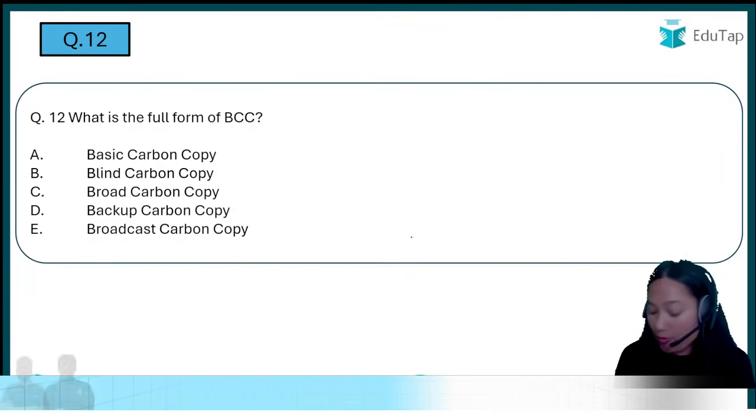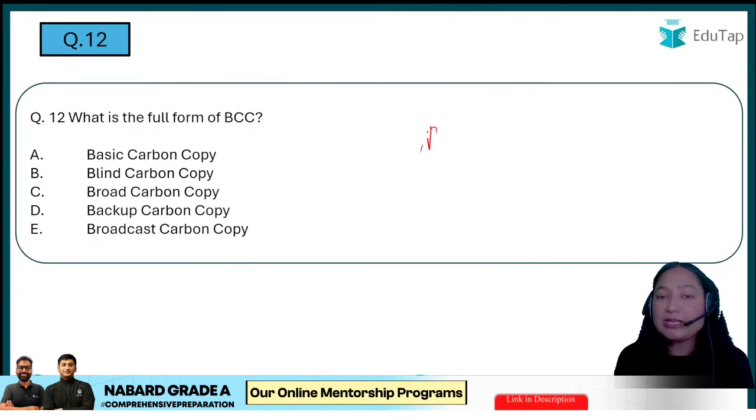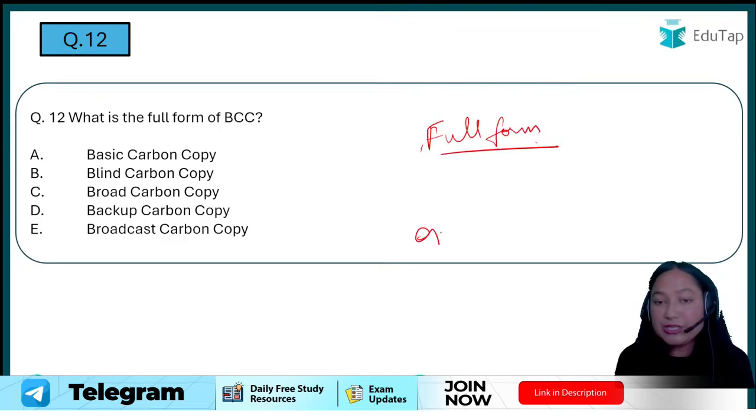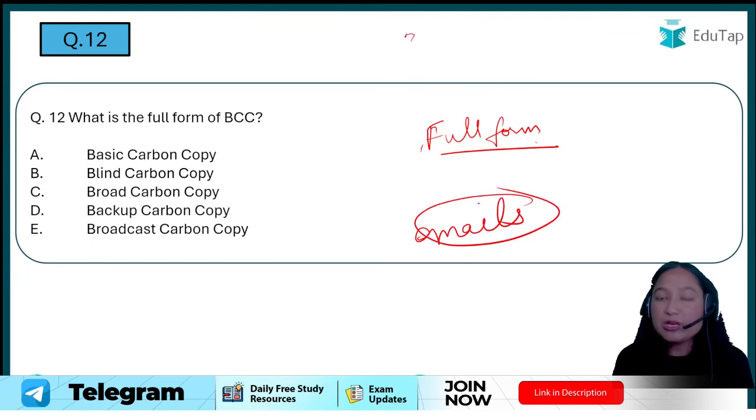What is the full form of BCC? Again, we are getting a question on full forms. BCC is basically used in emails. You have the fields for whom you want to send it to: it will be To, then CC, then BCC.